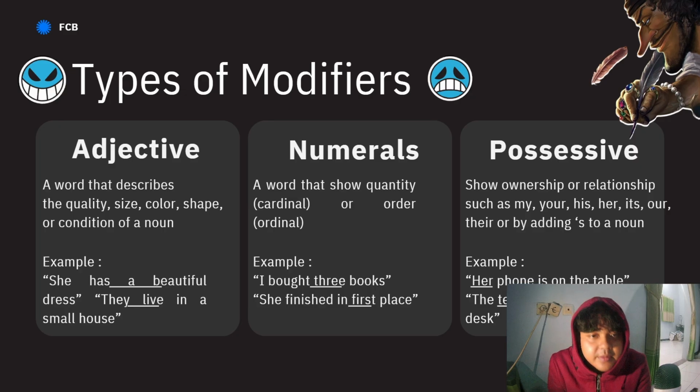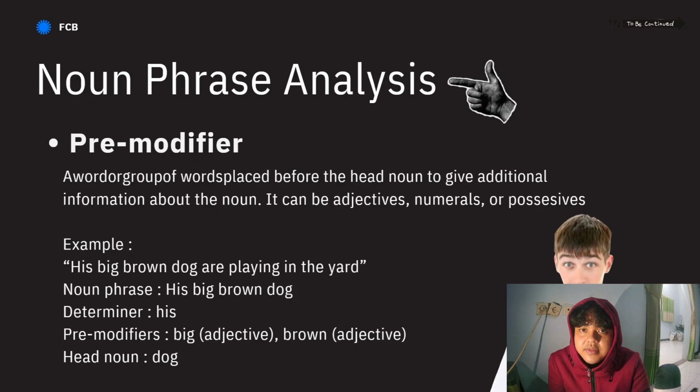And then possessive. Possessive shows ownership or relationship, such as mine, your, his, her, its, our, their, or by adding 's to a noun. The examples: her phone is on the table, and the teacher's book is on the desk. So the possessive is about the owner. And then noun phrase analysis.